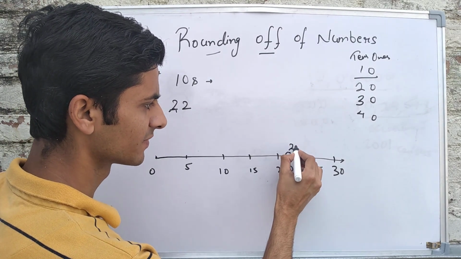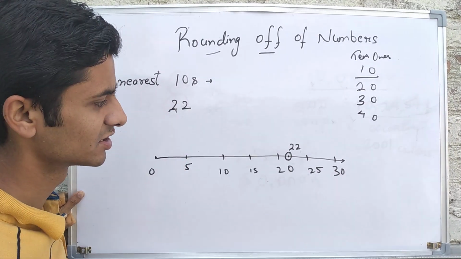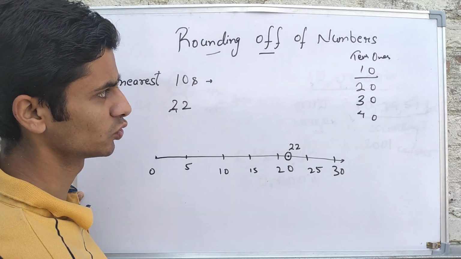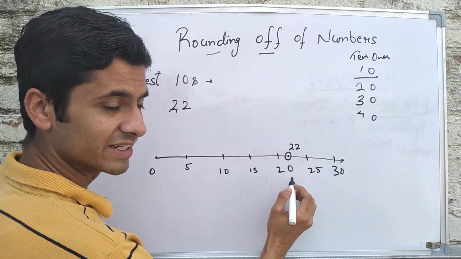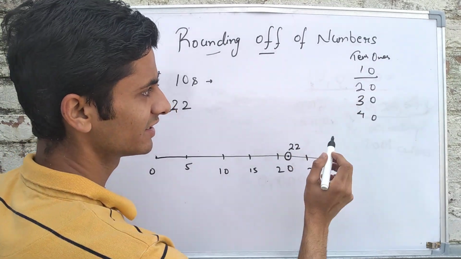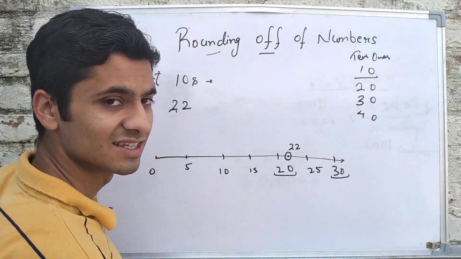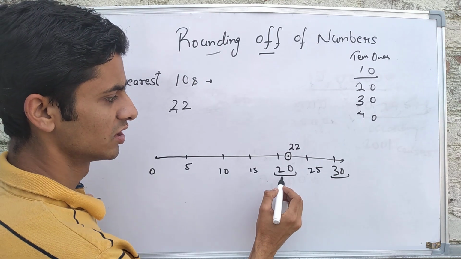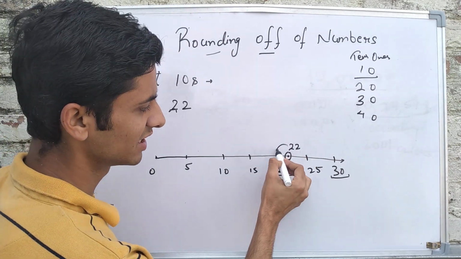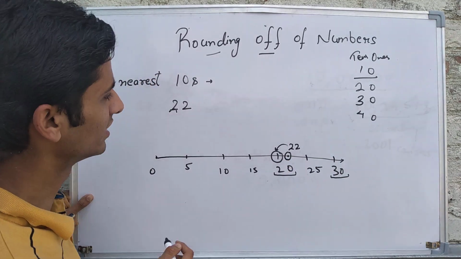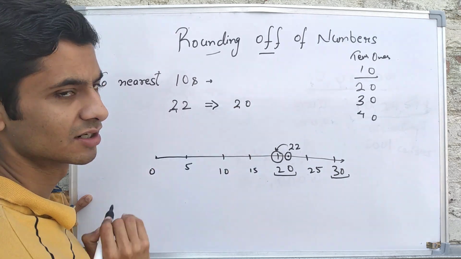Somewhere over here. Which is the nearest tens to it? There is nothing in the ones place, only tens. The nearest tens are 20 and 30. Is 22 closer to 20 or 30? Obviously it is closer to 20. So rounding off to the nearest tens, you will get 20.